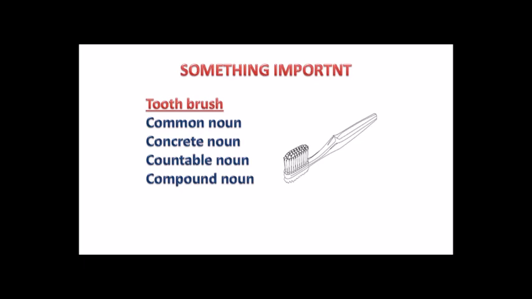So toothbrush is a common noun, it is a concrete noun, it is a countable noun, and it is a compound noun. There are some other nouns you will find when we learn about more types and we will do practice. Then we will come to know there are some other nouns like toothbrush which belong to more than one type of noun. Children, we will do some practice of these different types of nouns in the next lesson, and I hope you enjoy it and learn different types of nouns.